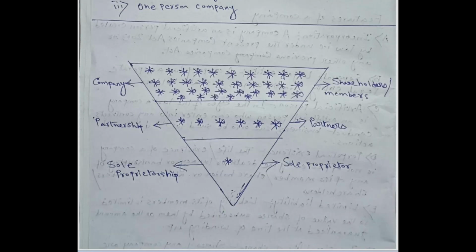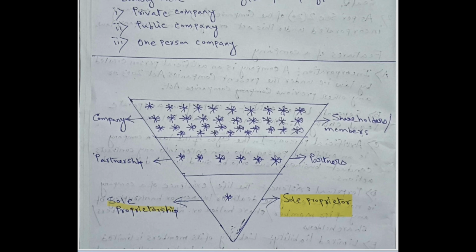So let us understand from this diagram. There are three types of firms. First one is sole proprietorship firm. In sole proprietorship firm, there is only one person, such as Mr. Ram, Mr. Shyam, etc., and he introduces his capital and starts his business. So he is the only one owner of his firm, and he is known as sole proprietor. And in this firm, he holds all the liability, and he also enjoys all the profit of his business.